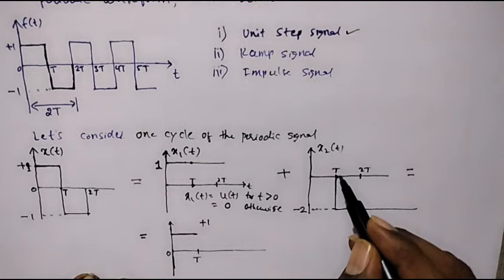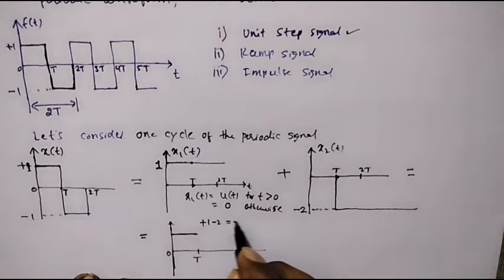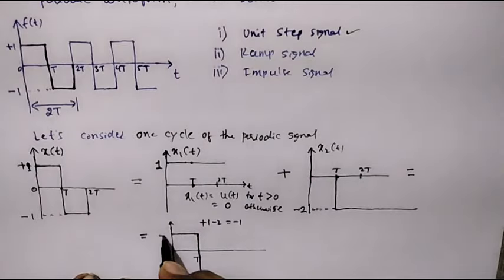At t equal to T, the magnitude of x2 of t is -2, so the sum is -1. So at t equal to T, this signal comes to 0 and goes to -1 because we got the -1 result. So the magnitude of this signal after t equal to T is -1. This is +1.